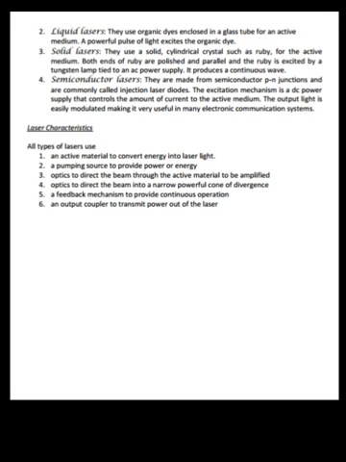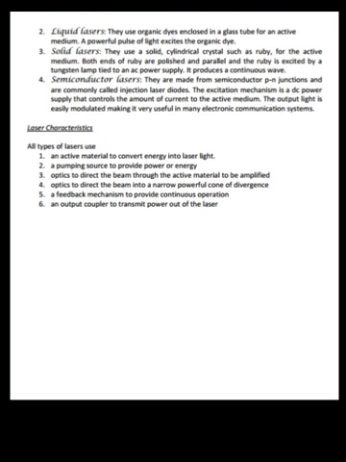The fourth one is semiconductor lasers. They are made from semiconductor PN junctions and are commonly called injection laser diodes. The excitation mechanism is a DC power supply that controls the amount of current to the active medium. The output light is easily modulated, making it very useful in many electronic communication systems.